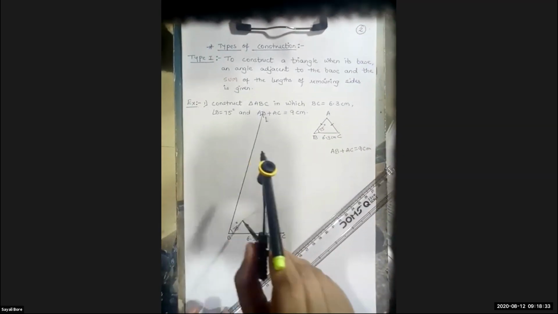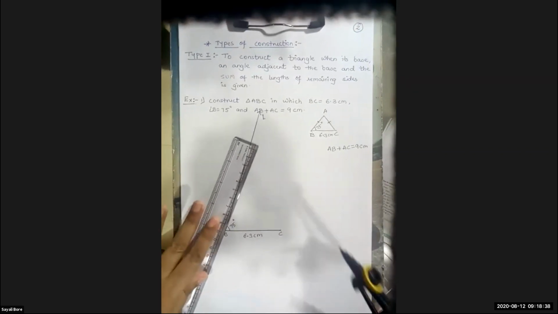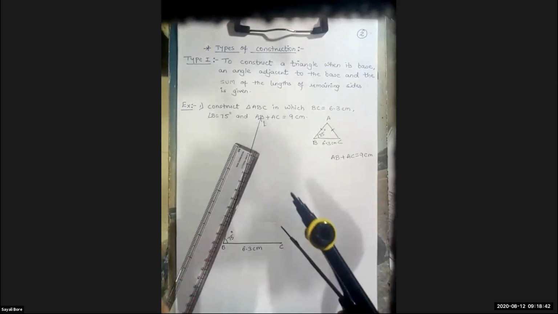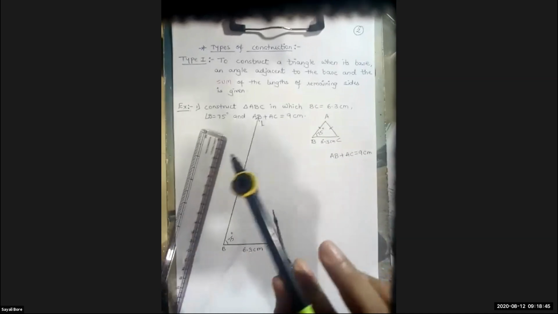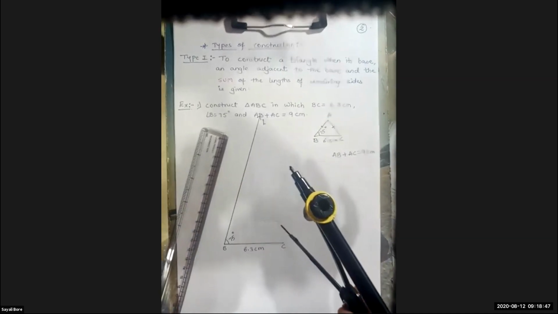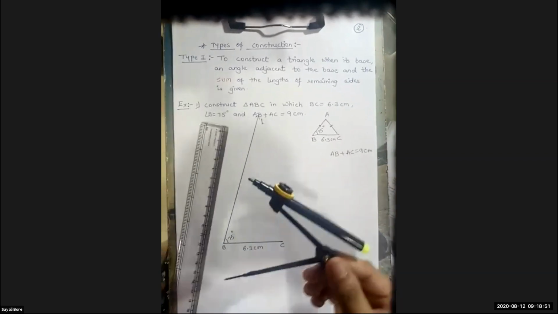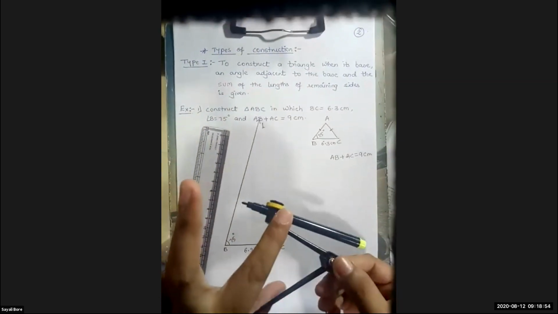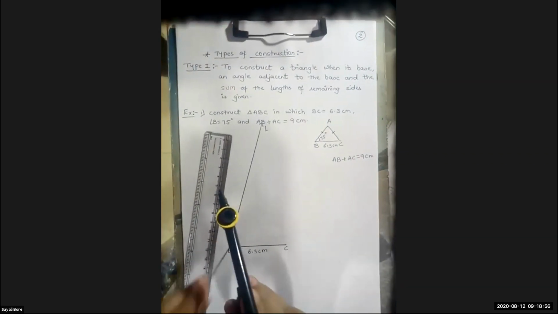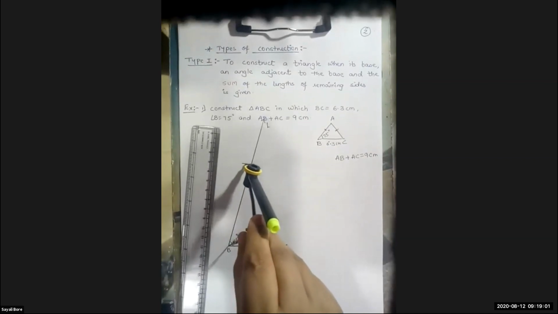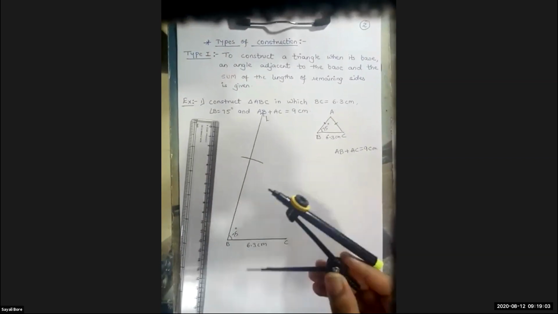Either you can cut an arc of 9 centimeter or simply you can mark with the scale. Both will do. But if you do by arc, cutting an arc, it looks good, and the measurement will be accurate. So I have measured this distance as 9 centimeter. I will place it on B and cut an arc on this line.